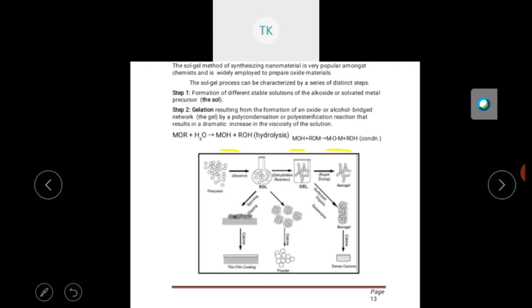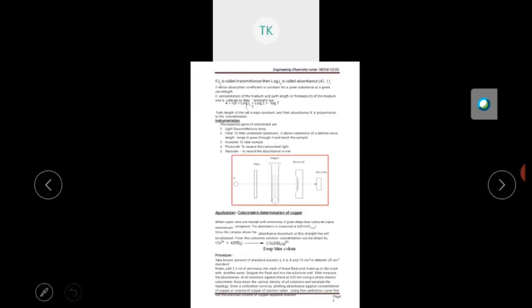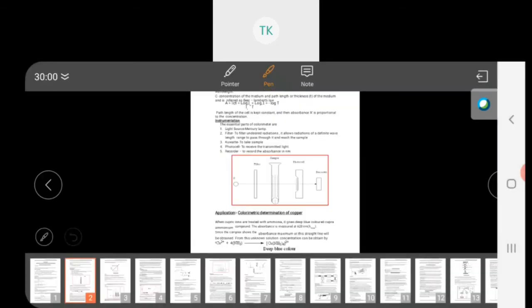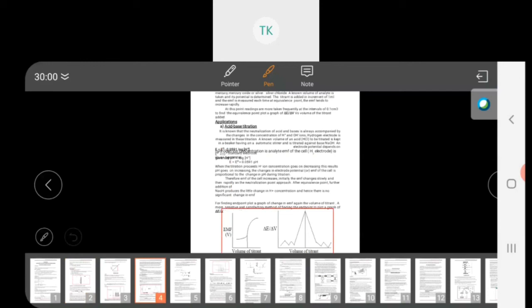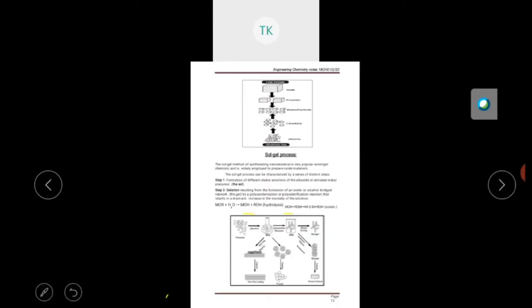So you can see the reaction: MOR, the metal alkoxide. When it reacts with water, it will give you metal hydroxide. And this metal hydroxide will react with ROM. That is, you are going to get the condensation process, giving MOM, the metal oxide.